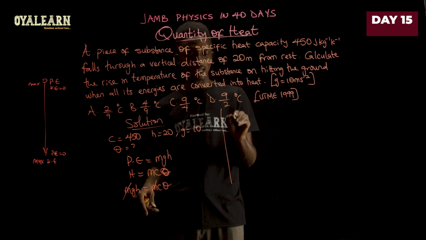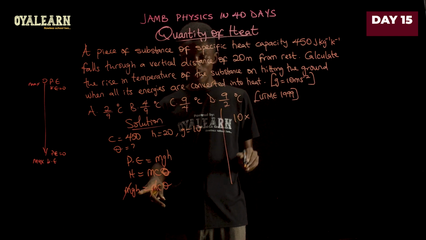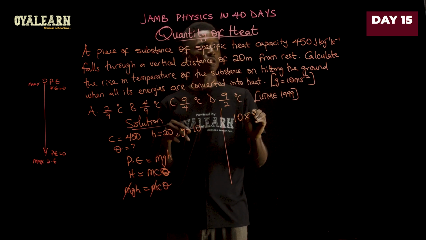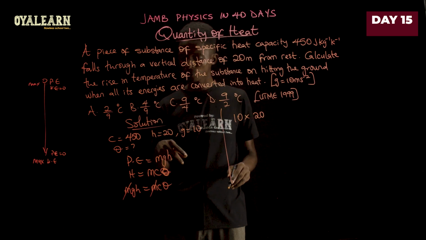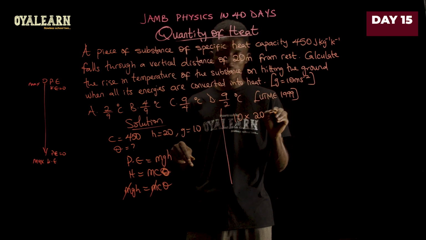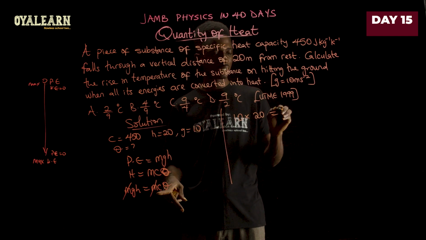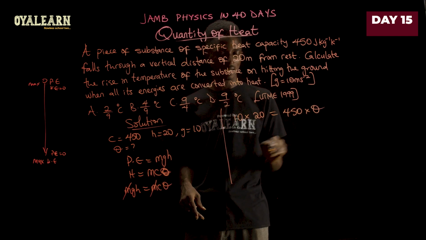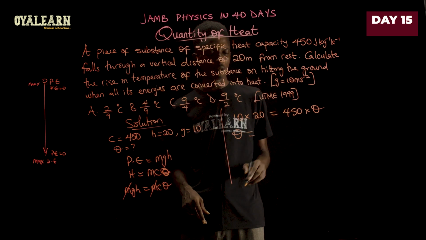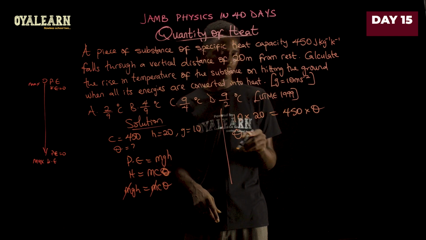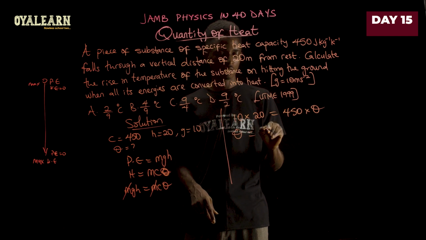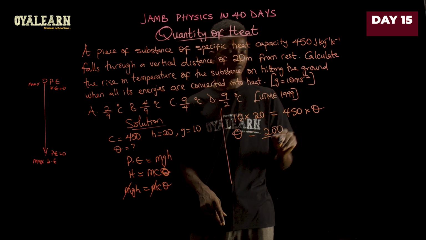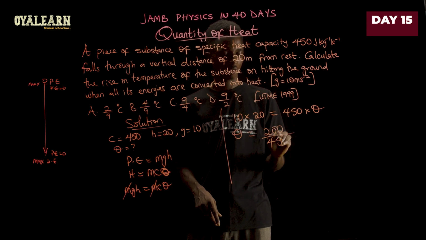Now g is 10 multiplied by h, which is, according to the question, 20. H is 20. Now we equate this to c, where we have 450 here, times theta. So the change in temperature therefore becomes 10 times 20. That will give us 200 divided by 450.